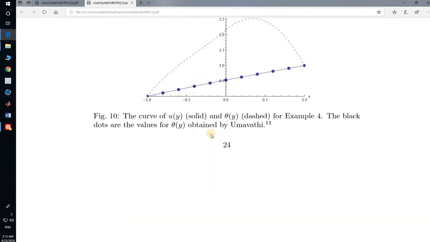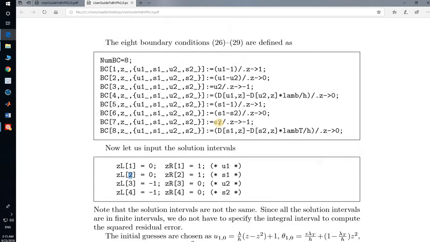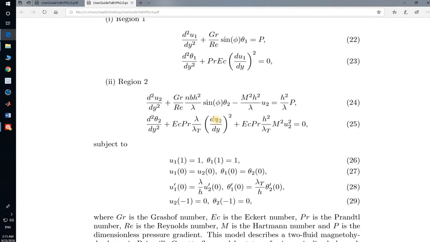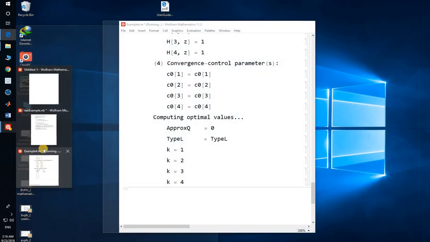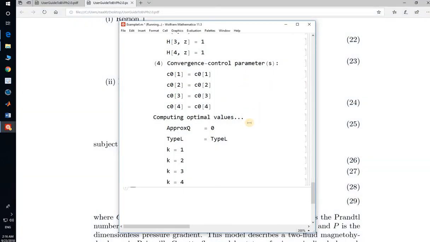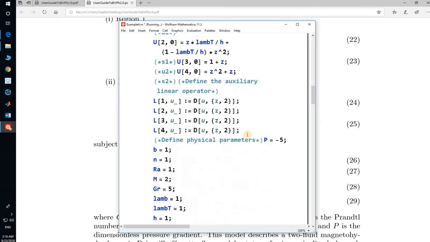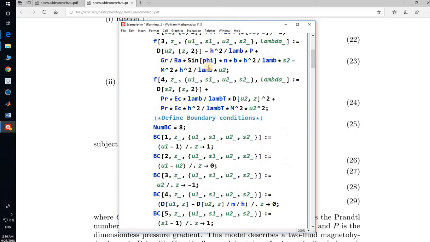This is example number 4, and we mention here if we have coupled nonlinear differential equations and how we smartly solve it by using the BVPh2. Here the code is running, but it is very time consuming. It may take maybe 2 hours, but it is going to work when it has finished. So I will show you what this result looks like.